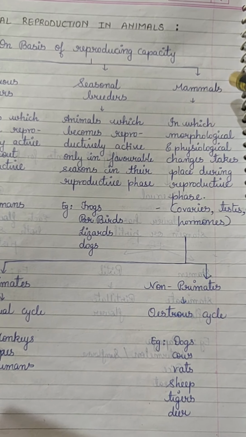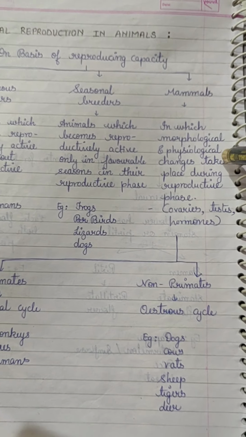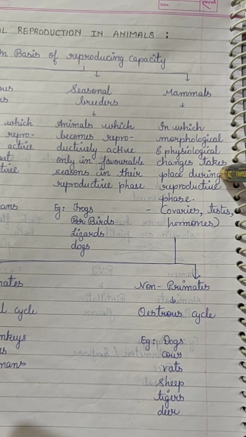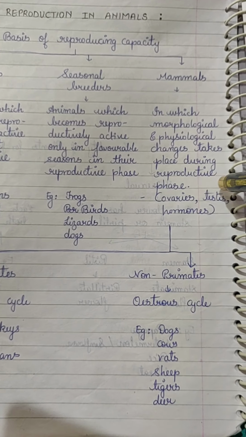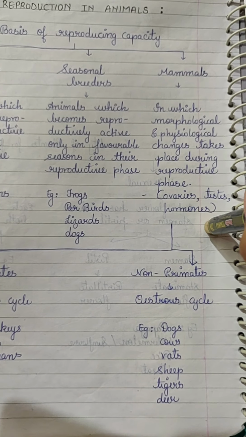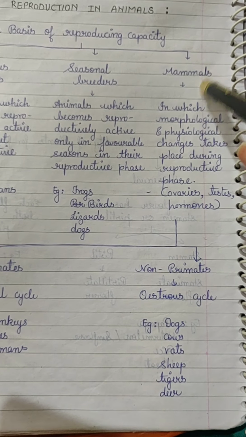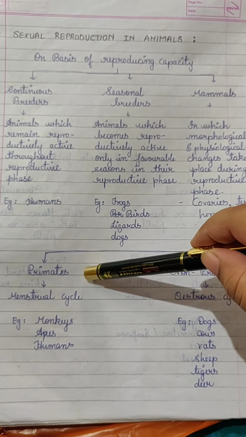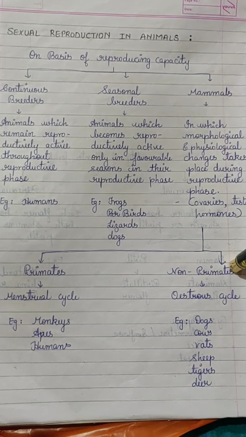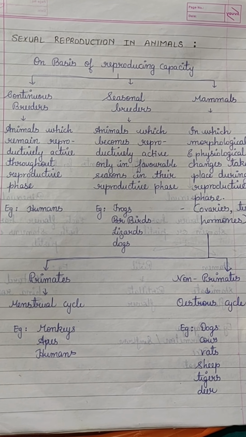Next is mammals. In mammals, there will be certain morphological and physiological changes taking place during the reproductive phase. There is development of ovaries, testes and hormones. Mammals are bifurcated into two categories: primates and non-primates. Primates show menstrual cycle and non-primates show estrous cycle.